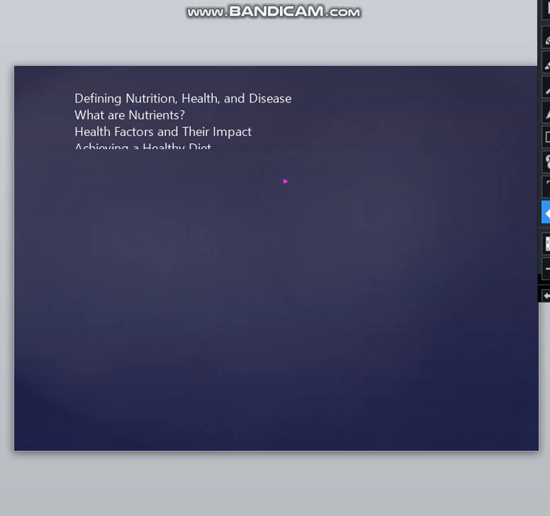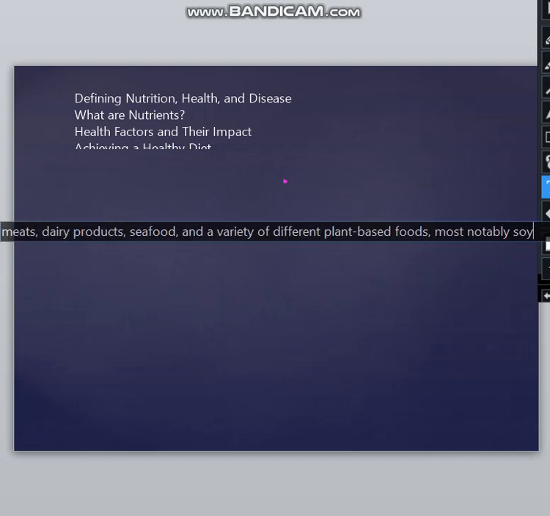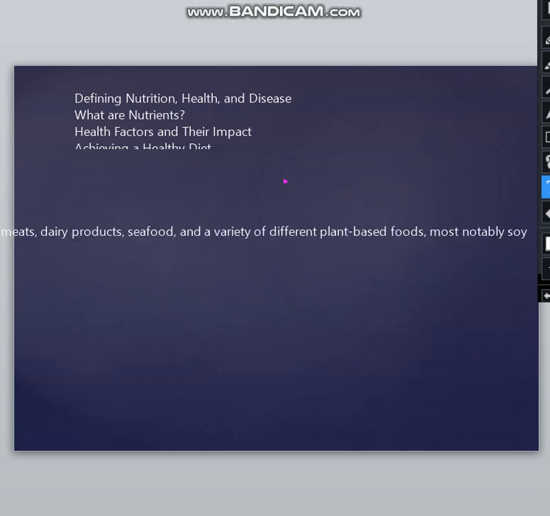Now, how do we obtain protein? So we obtain protein from meat, dairy products, seafood, and a variety of different plant-based foods, notably soya. You know, soy milk is the only milk that's vegan, but it can coagulate, like how the dairy products coagulate, right?